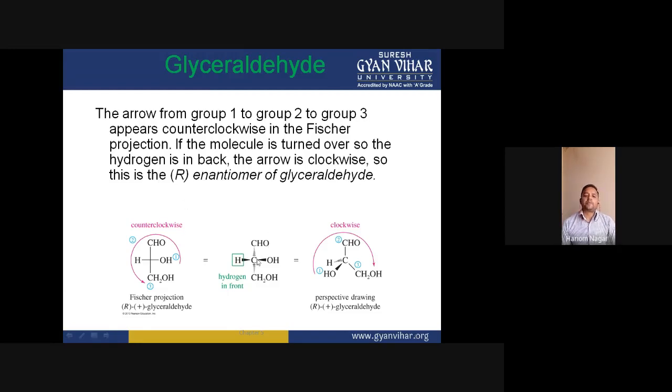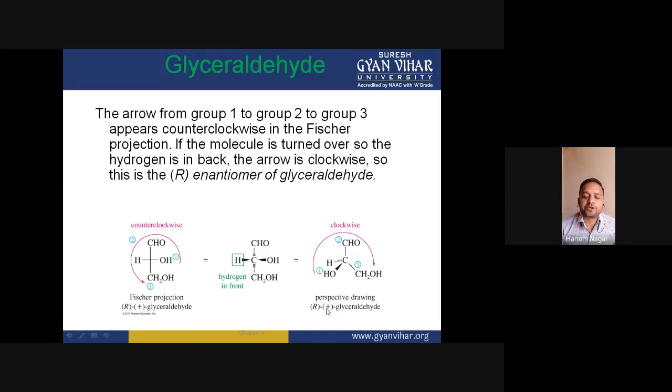And this molecule is placed in the plane of the paper. The groups are not coming towards the viewer or going away from the viewer; they are in the plane. Then we assign the configuration in this Fischer projection formula, and we get the same configuration as this molecule: R-plus-glyceraldehyde.